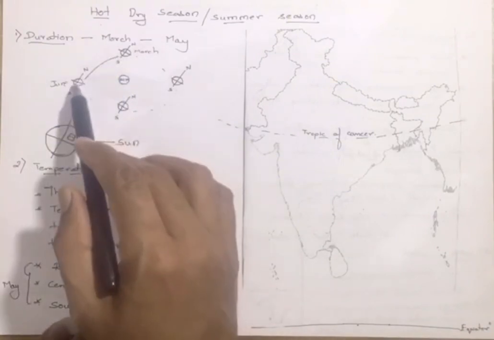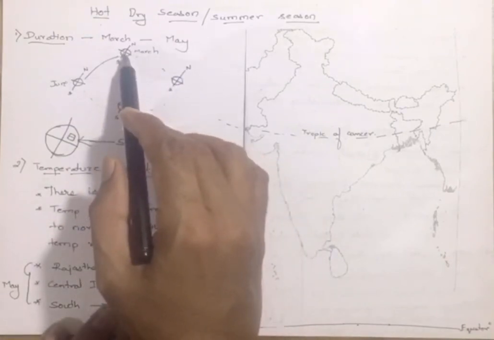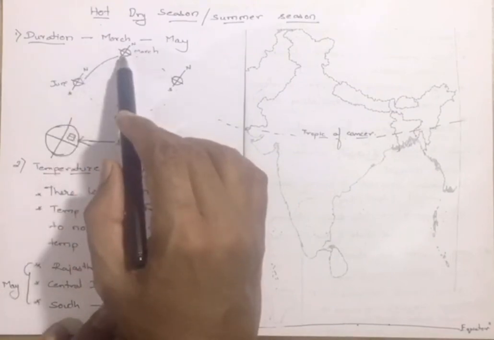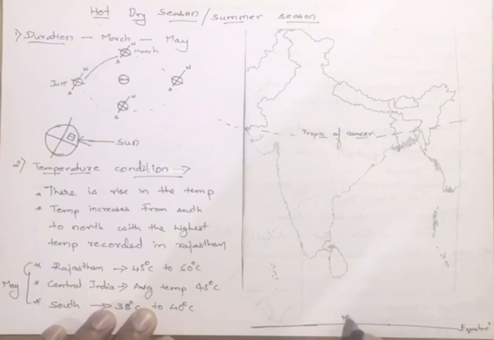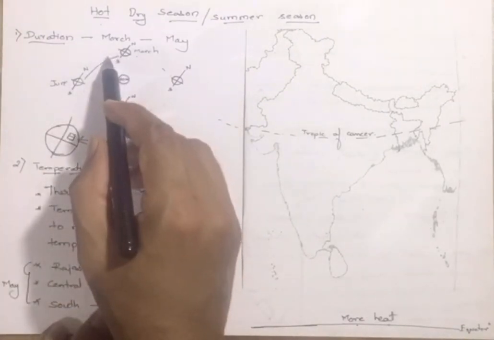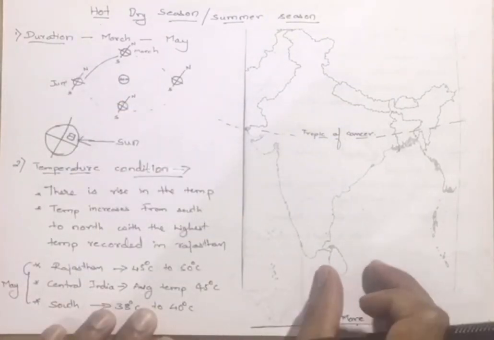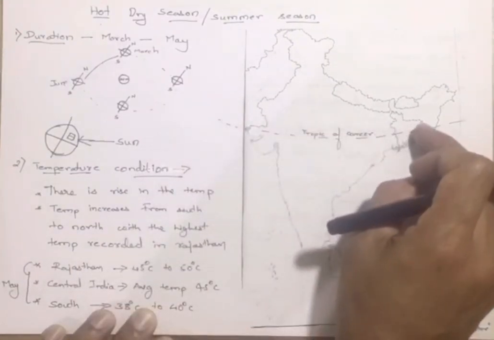Last year, you have studied how the Earth goes around the Sun. So by March, it is over here, then April, May, and June. By March, the intensity of heat is maximum on the equator. Okay, you can see over here, there is more heat over here. So the heat belt is over the equator. As the Earth starts moving towards this position, this heat belt starts shifting towards our country, and it is across the Tropic of Cancer.